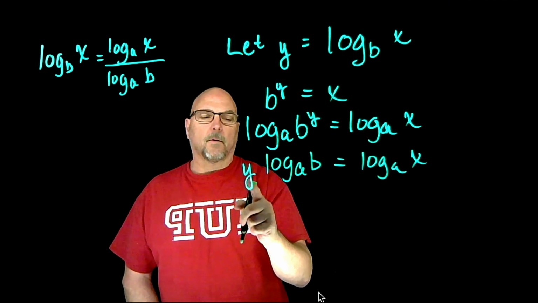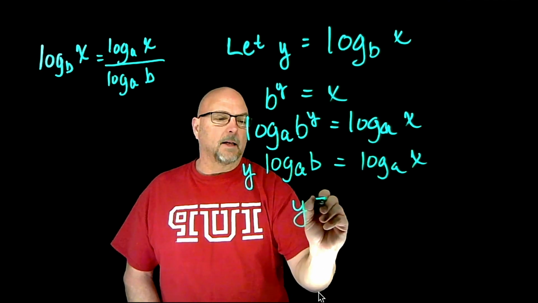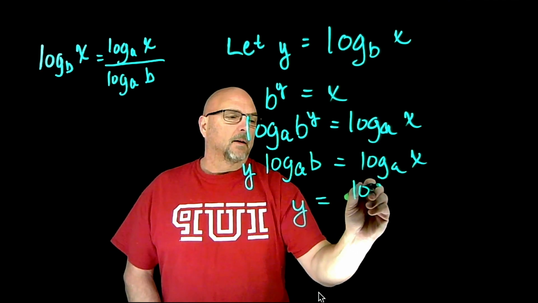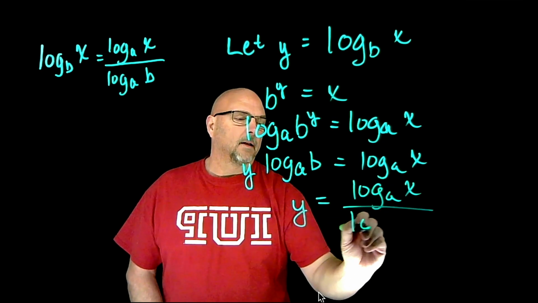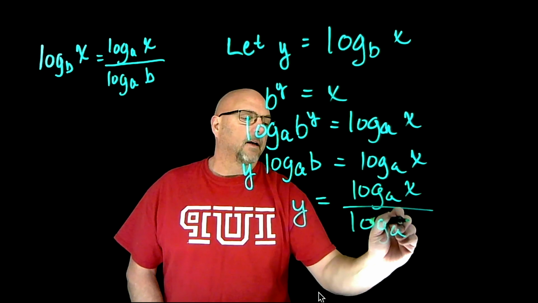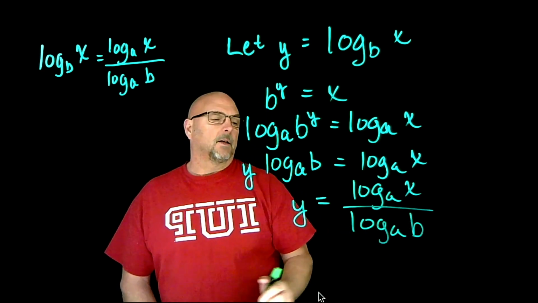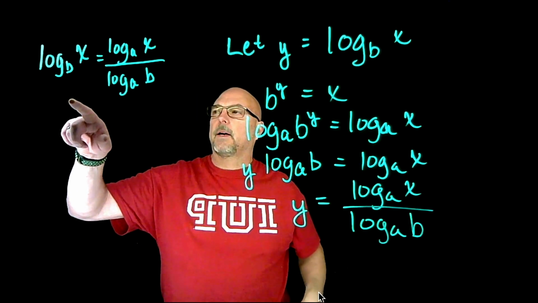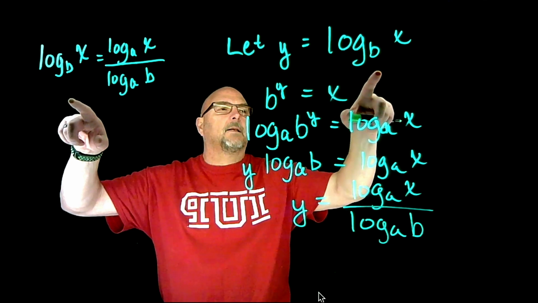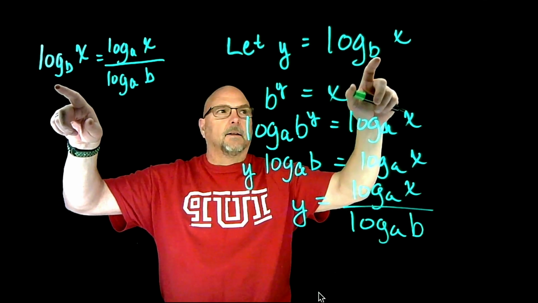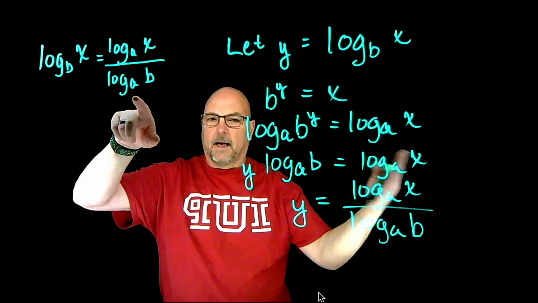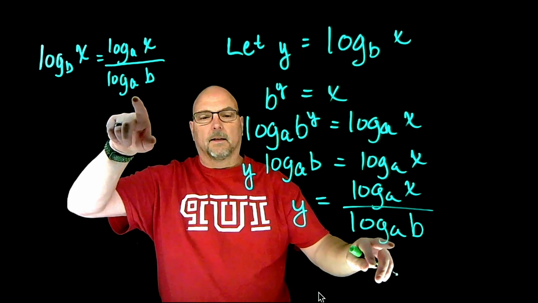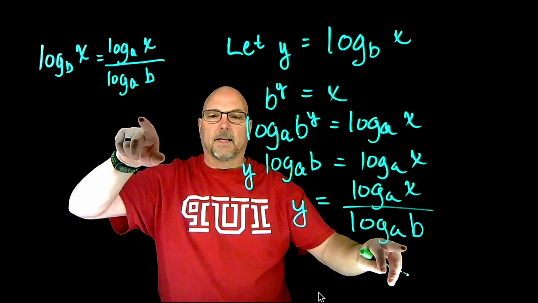And again, we solve for y by saying that y is going to be equal to log a of x over log a of b. So if you look at this formula up here, you'll see that the log base b of x is equal to the log base a, some other base, of x over the log base a of b.